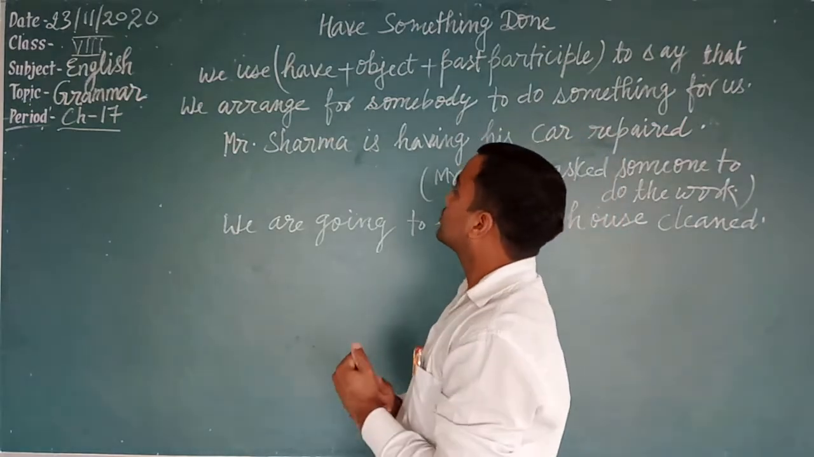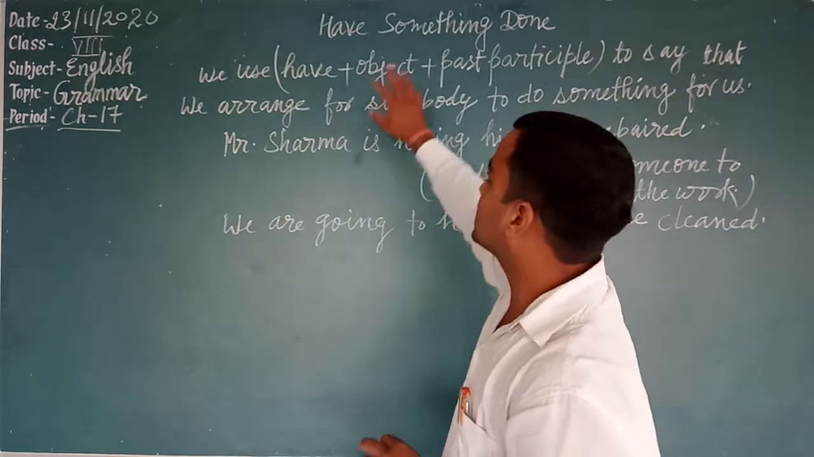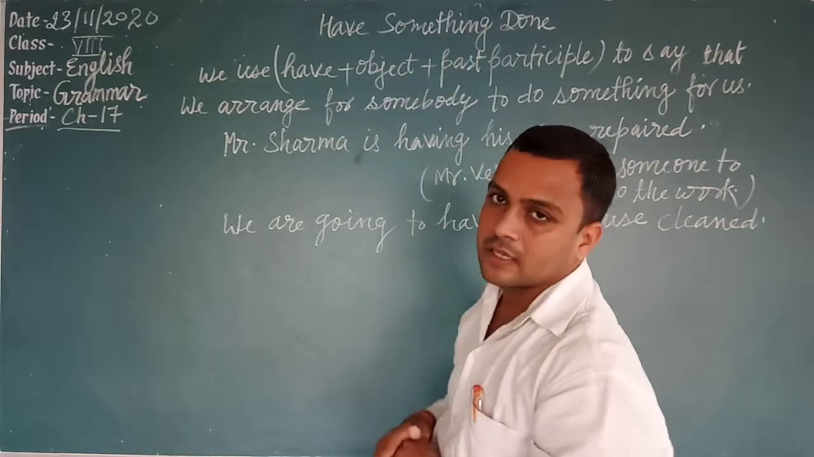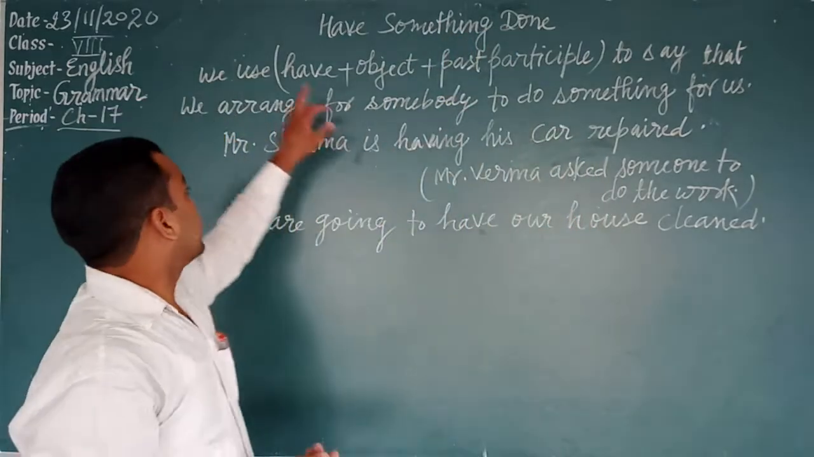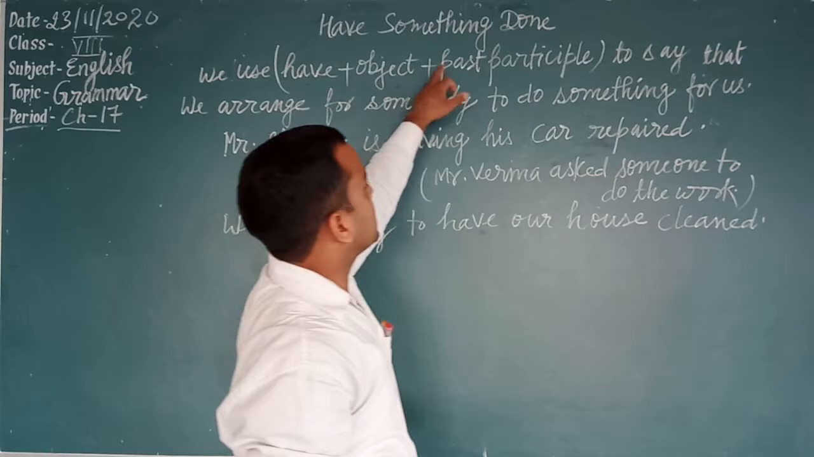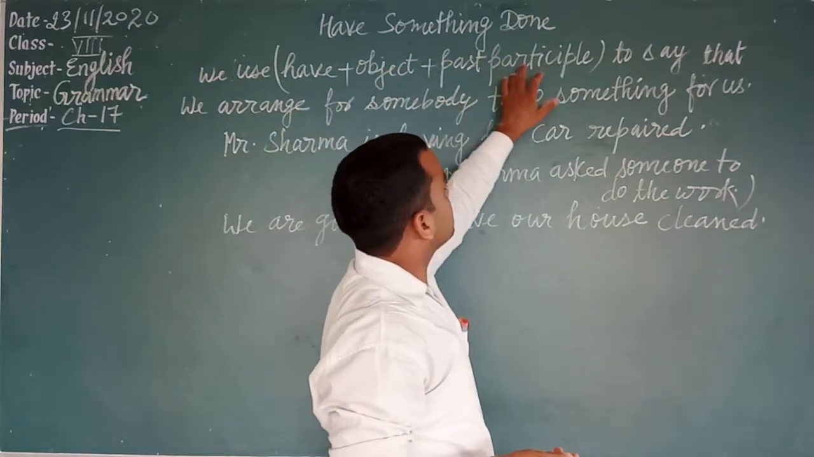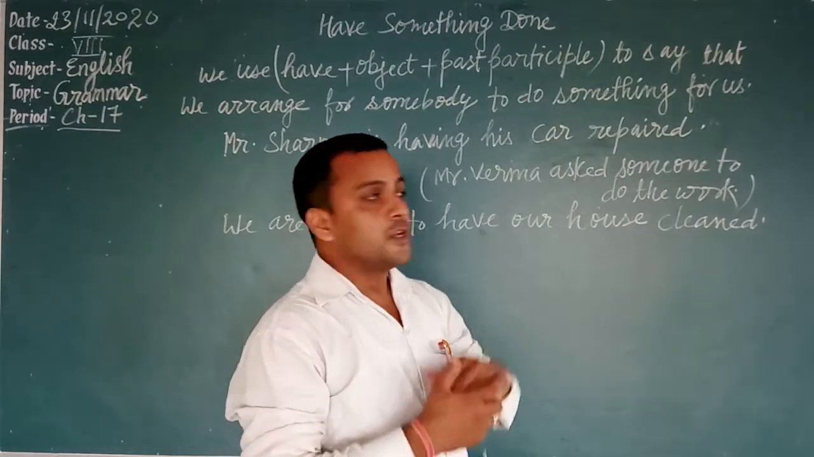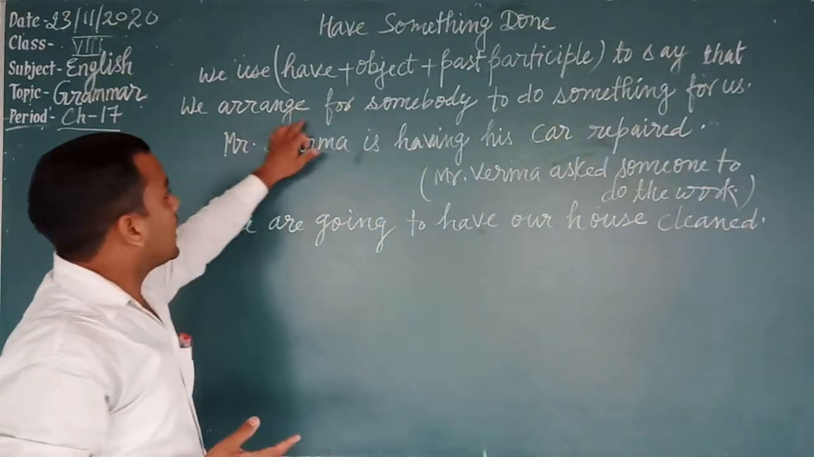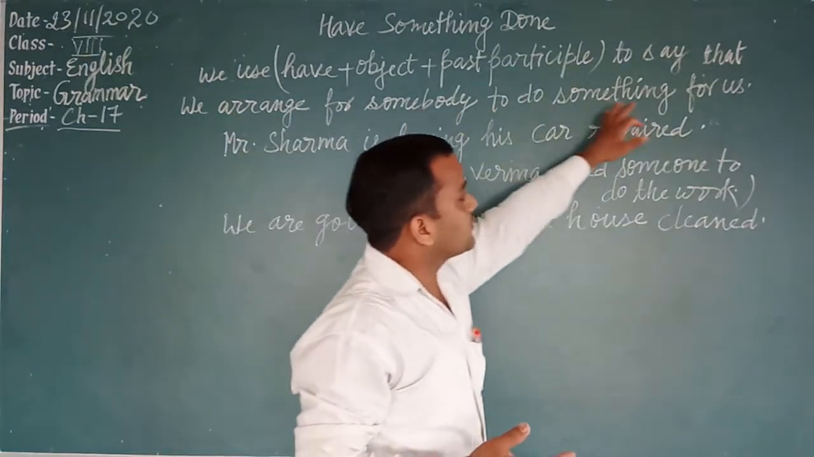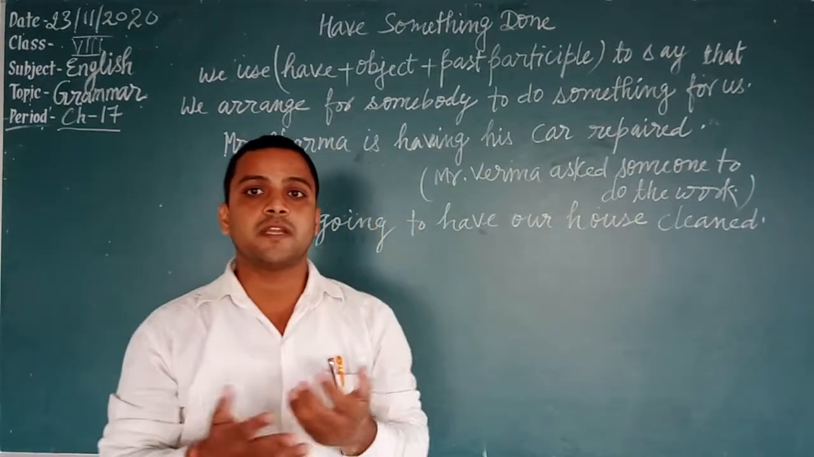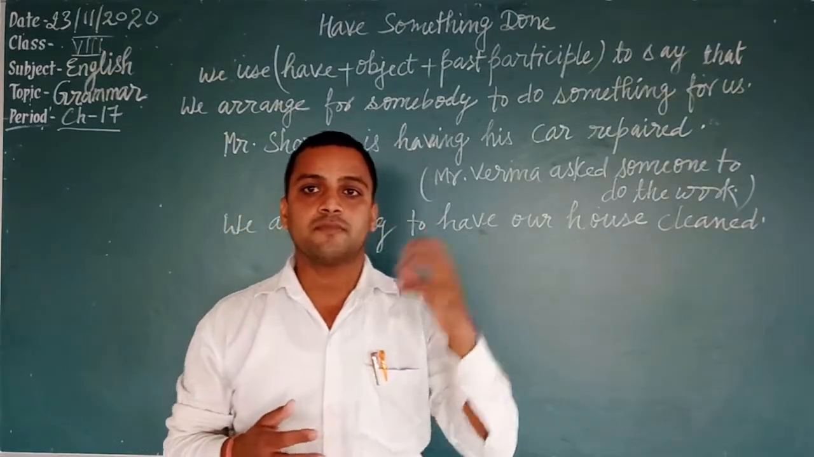Okay? So, students, just see chapter number 17. Have something done. I have taught you that we use have plus object plus past participle. Something is the object, and then past participle form of the verb. To say that we arrange for somebody to do something for us, when somebody does something for us, we use this pattern.